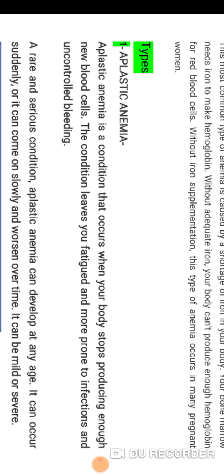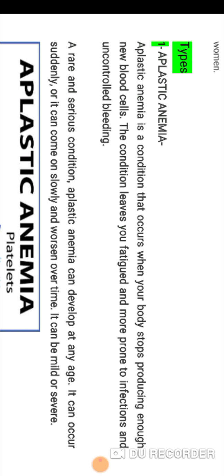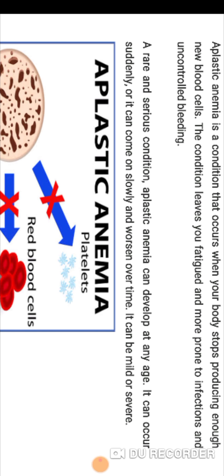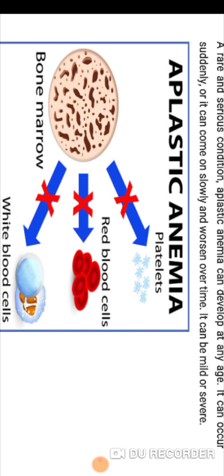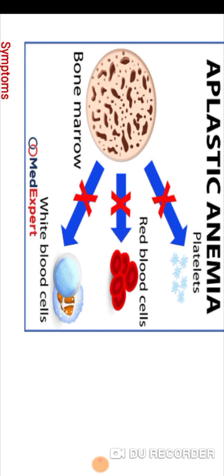First of all, we are going to discuss aplastic anemia. Aplastic anemia is a condition that occurs when your body stops producing enough new blood cells. Our body is not making any new blood cells. That is the reason for aplastic anemia. So you can see this image. This is our bone marrow, and it is not making any new red blood cells, platelets, and white blood cells.